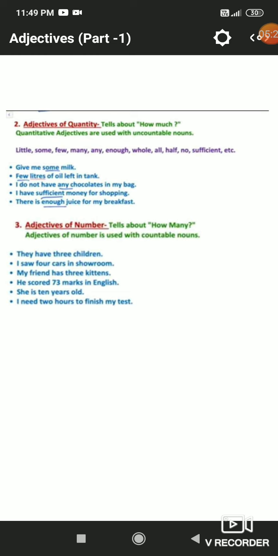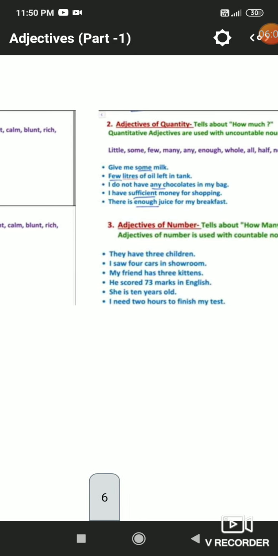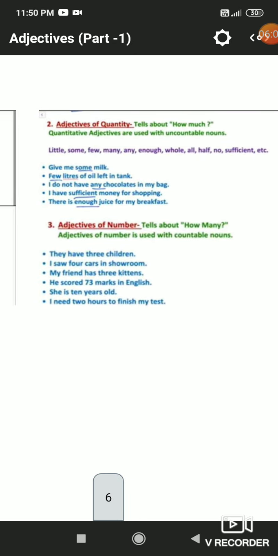Like, give me some milk. How much milk? Some milk. We are not able to measure it, or we are not getting the proper quantity of that. Here, some milk. How much? Some. The proper number is not mentioned. Here how much is mentioned? Some milk, few liters. The proper number is not mentioned here, and it is not telling the quality, it is telling the quantity. So the major difference between quality and quantity is that quality is what kind and quantity is how much.